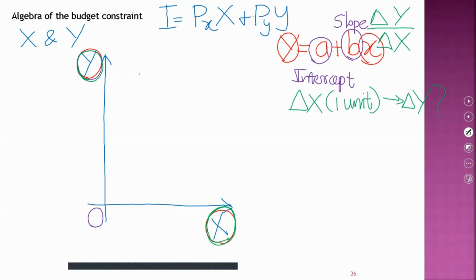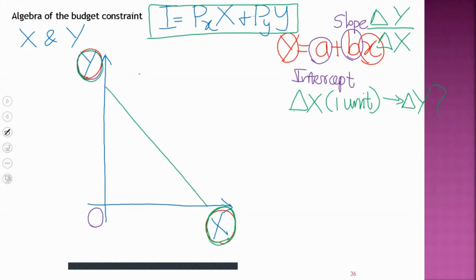Delta y over delta x. Since this is a linear curve, the slope value between points on this curve will not change. At any point on this budget constraint, the slope value will be the same.